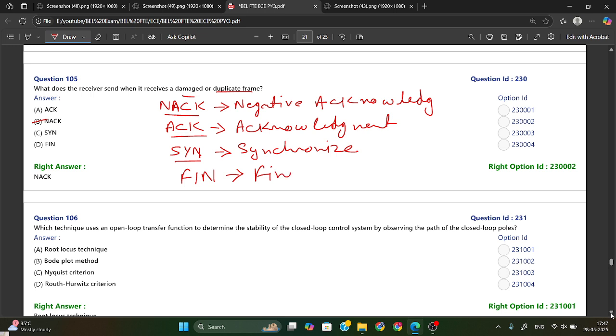FIN means finish, and this is also used in TCP, and it is sent when the connection is terminated. When the connection is established, it will send SYN. When it is terminated, it will send FIN. Okay.